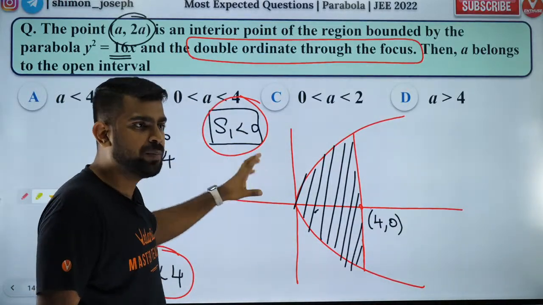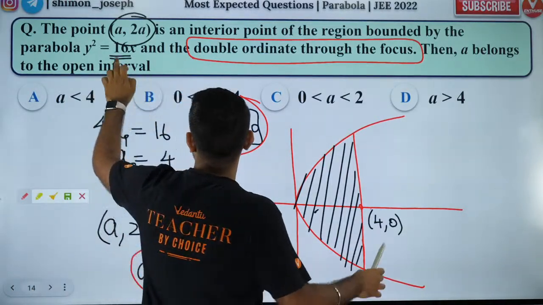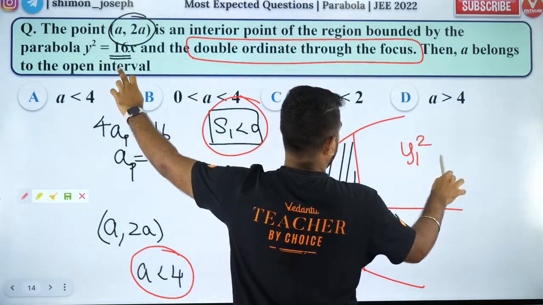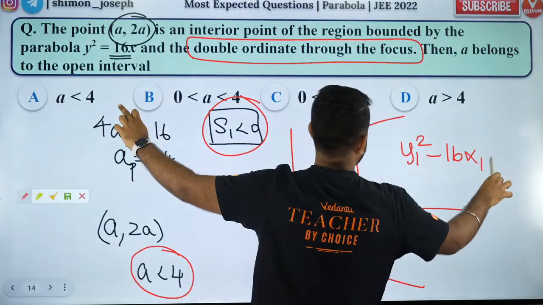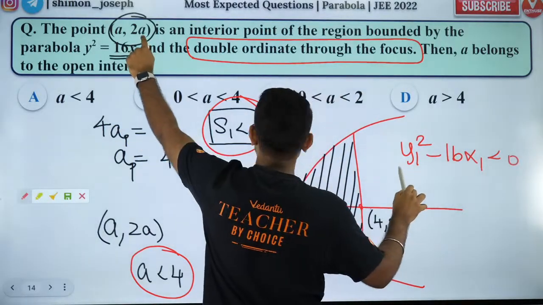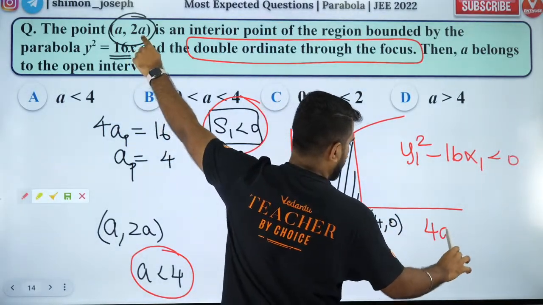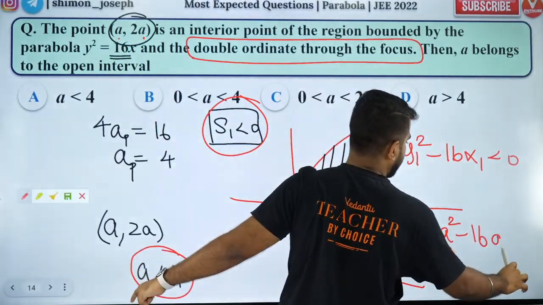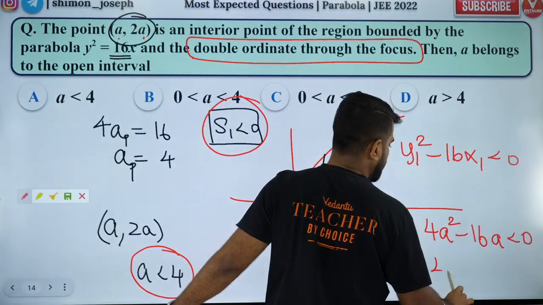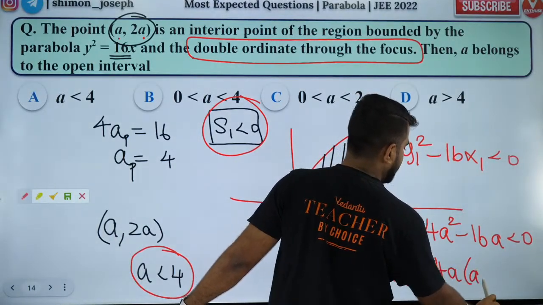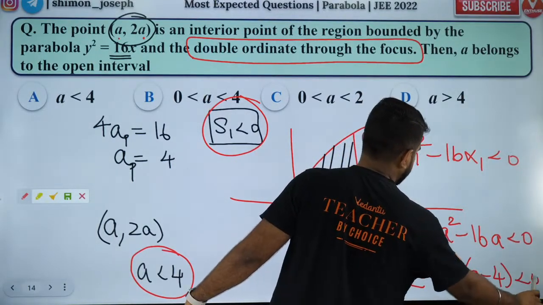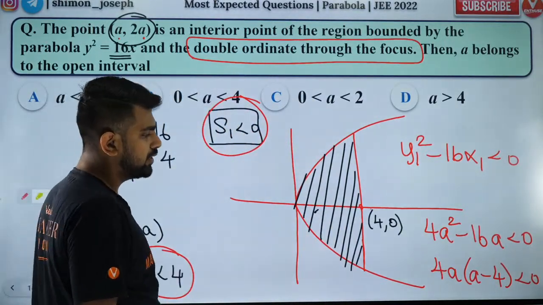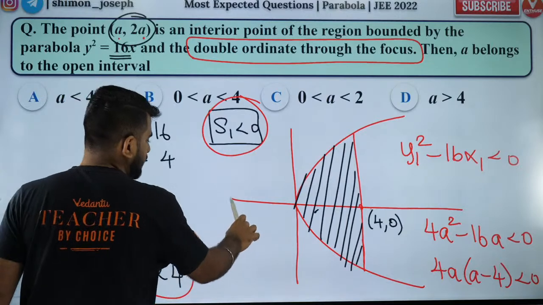S1 means y1 square minus 16x1 should be less than 0. y1 square is 4a square, minus 16 into a, less than 0. So I take 4a common, and I have a minus 4 less than 0. So our answer is a is less than 4 and a is greater than 0.